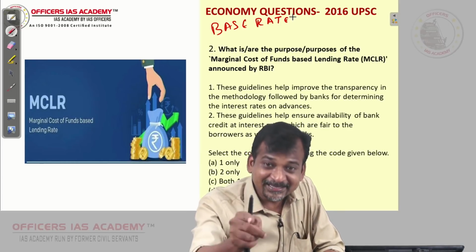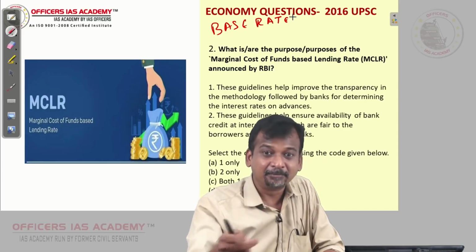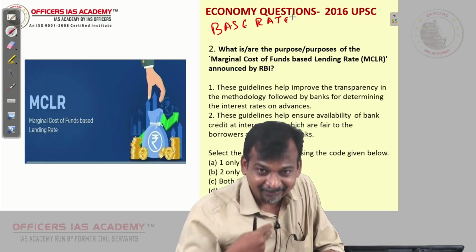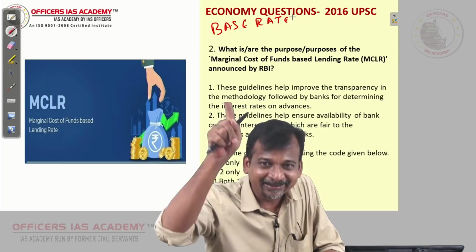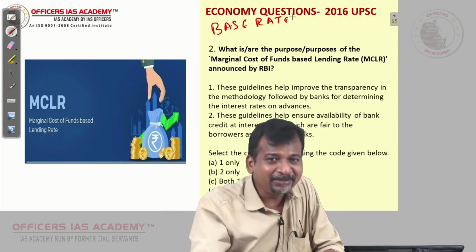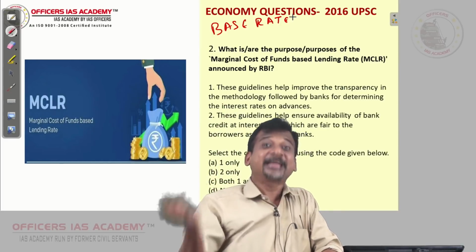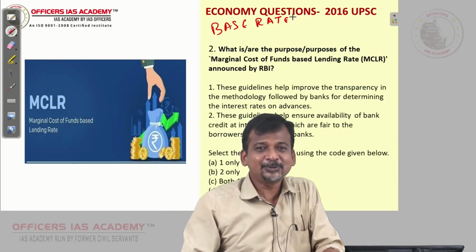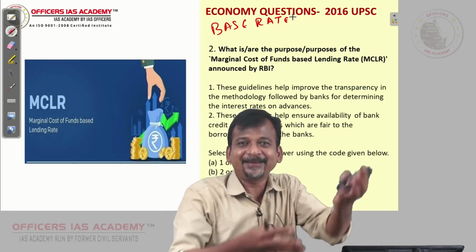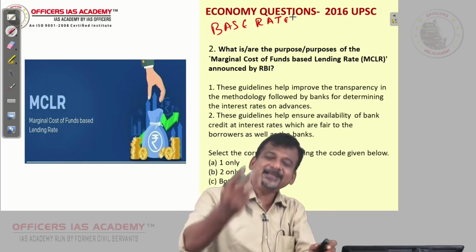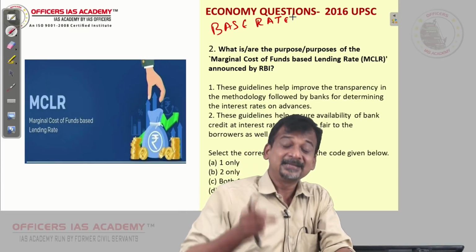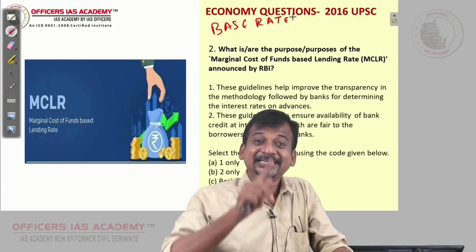And for this, they can give lesser than base rate, because which money are they giving? Actually, my deposit of 1 lakh is there. Against it, they can give even a 90,000 loan, which can be lesser than base rate. There is no cheating here. It is my money, against which they are giving. And the third exemption for base rate is differential rate of interest. They call it DRI.